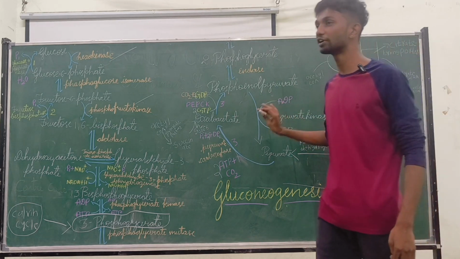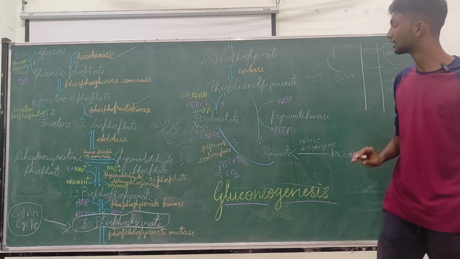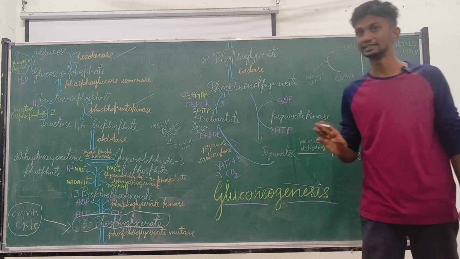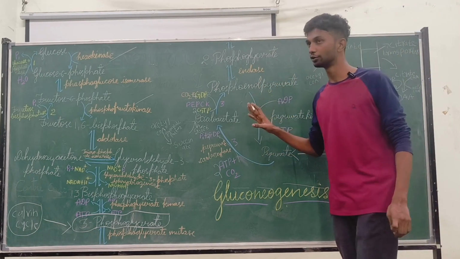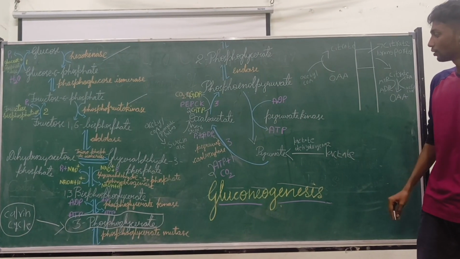These are irreversible reactions in glycolysis, so these pathways require other enzymes for converting into a product.